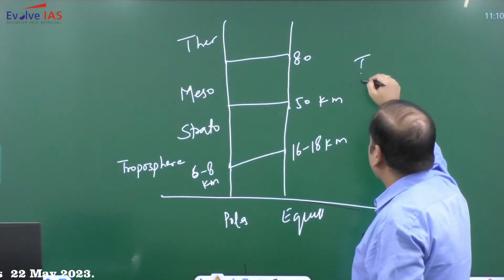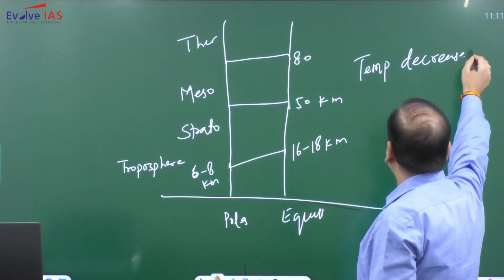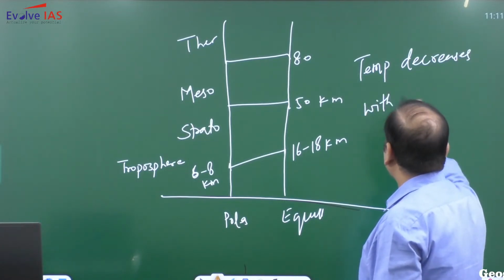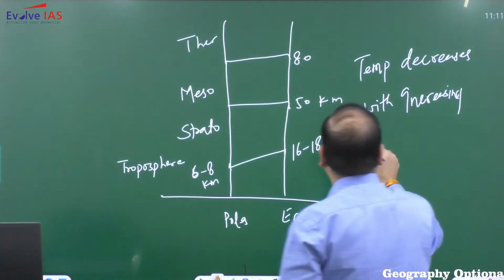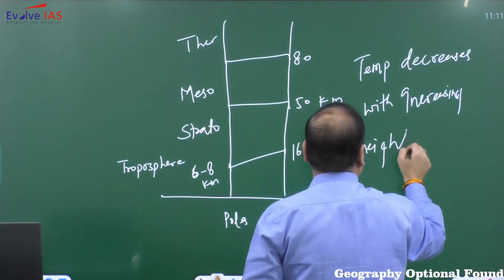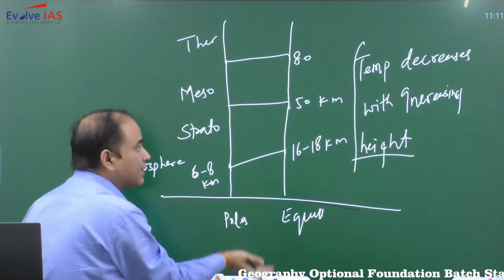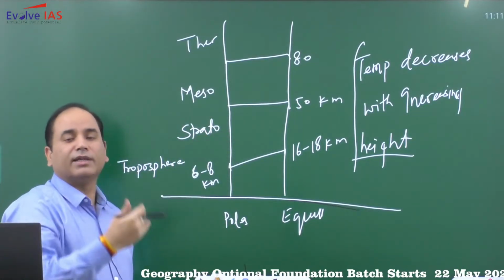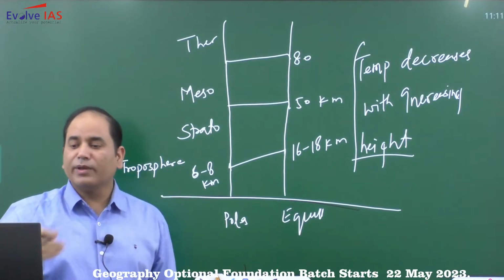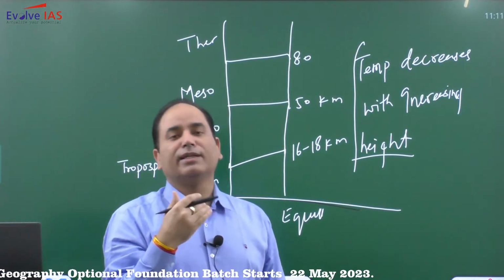So in our atmosphere generally, temperature decreases with increasing height. This is the general characteristic. Why does the temperature decrease when you go up? It is mainly because you are moving away from the heat source.